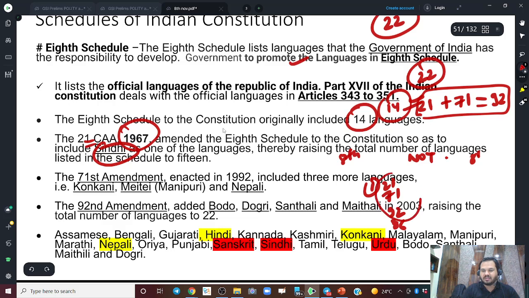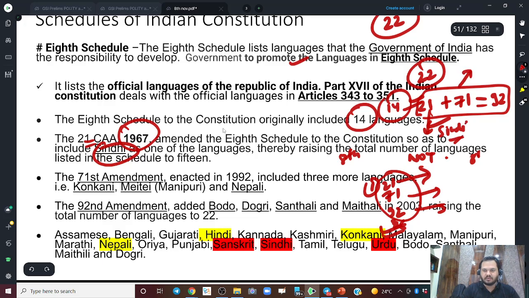If you remember these three, you can easily see that 86 is not the one. So this is a very common question. UPSC has asked this question multiple times in various examinations. They can ask you this time too. So the simple way to remember is 21 plus 71 is equal to 92. And in the 21st we added Sindhi, right?